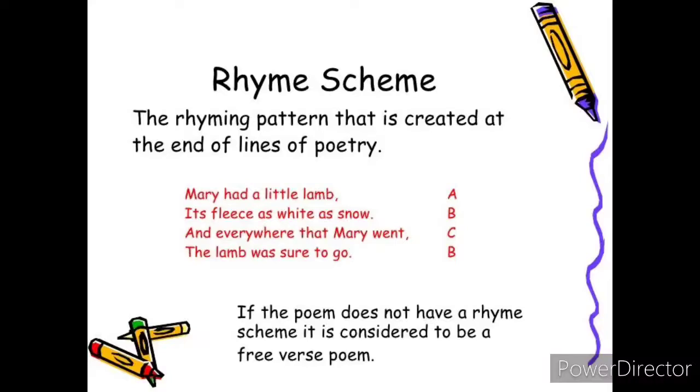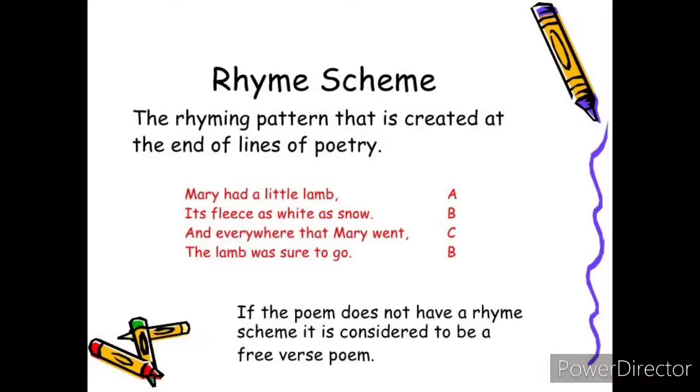For the first line, last word lamb, is there any other rhyming word over there? No. So the rhyming scheme is always seen in the last word of each poetry line. If the words rhyme and end with the same sound, then we have to give the same letter.